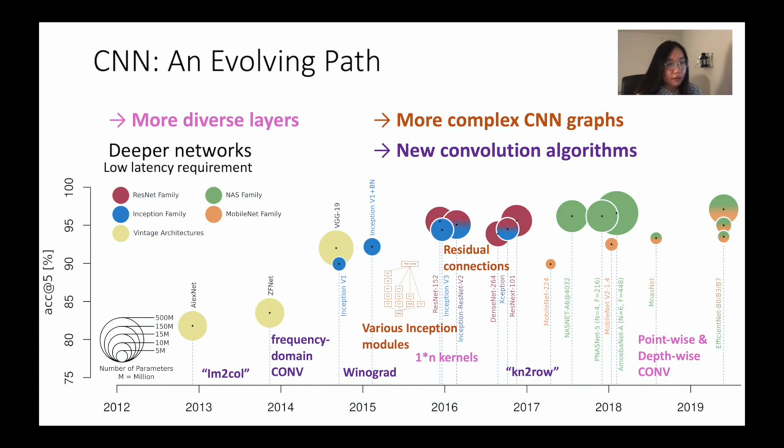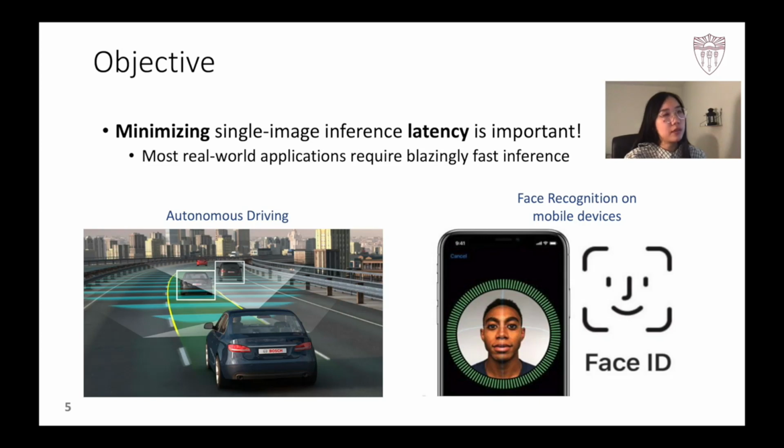With all these variations, how can we deploy a unified strategy to optimize the inference latency of any given CNN, no matter what network architecture it has? Most real-world applications require blazingly fast inference time, varying anywhere from a few milliseconds to 1 second. For example, autonomous driving vehicles require as low as milliseconds of inference latency for immediate response to the environment, and now smartphones use Face ID to unlock. The user doesn't want to wait for more than 1 second every time before they can use their phone. Therefore, the objective of our work is to minimize the inference latency of single image inference.